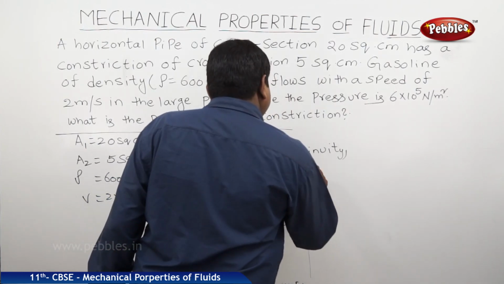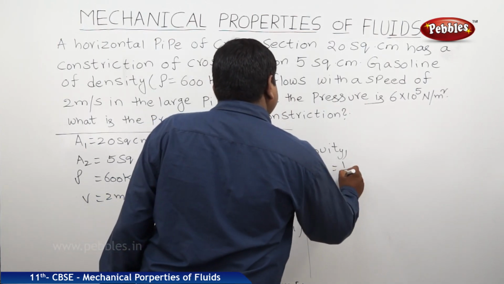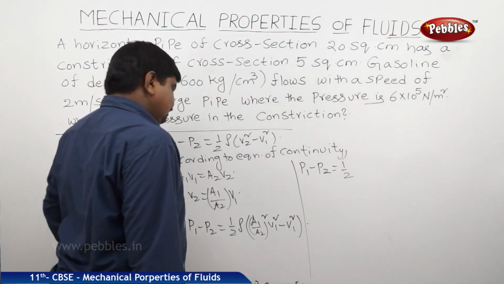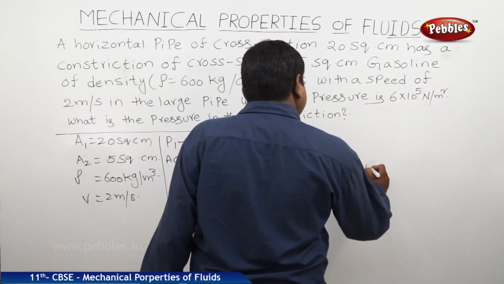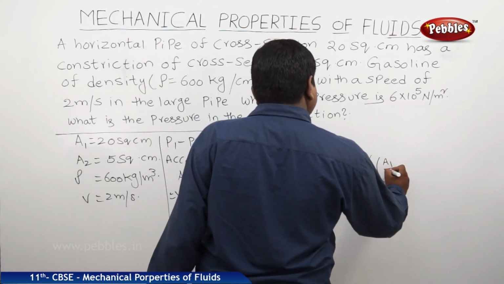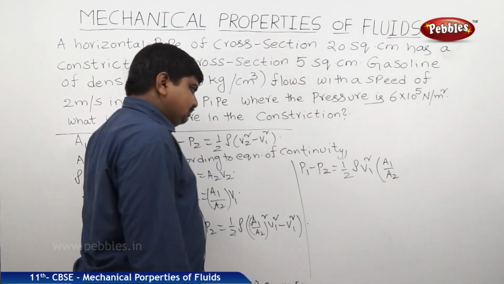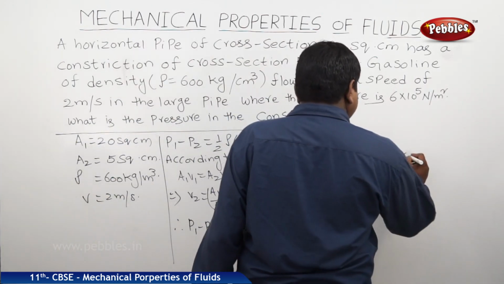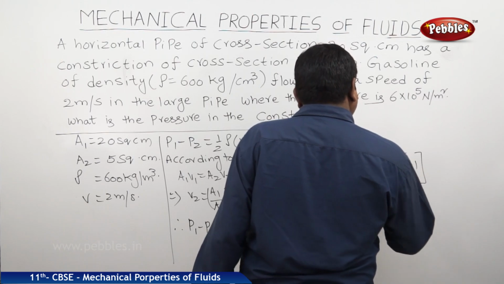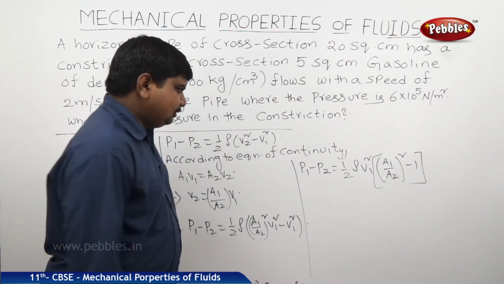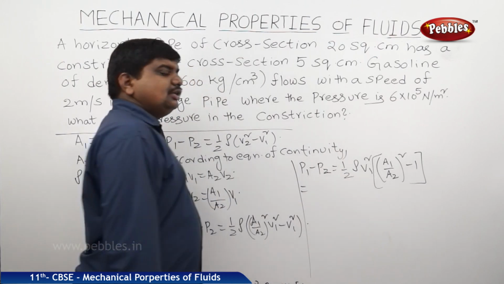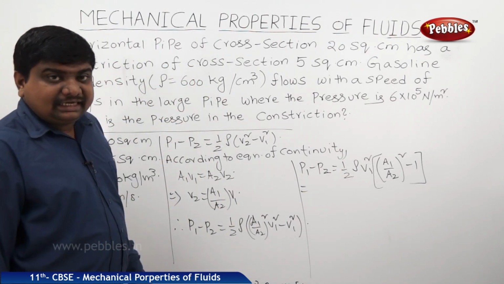Therefore, P1 minus P2 is equal to half rho V1 square into A1 by A2 whole square minus 1. Now I am substituting all the values which were already mentioned in the data of the problem.